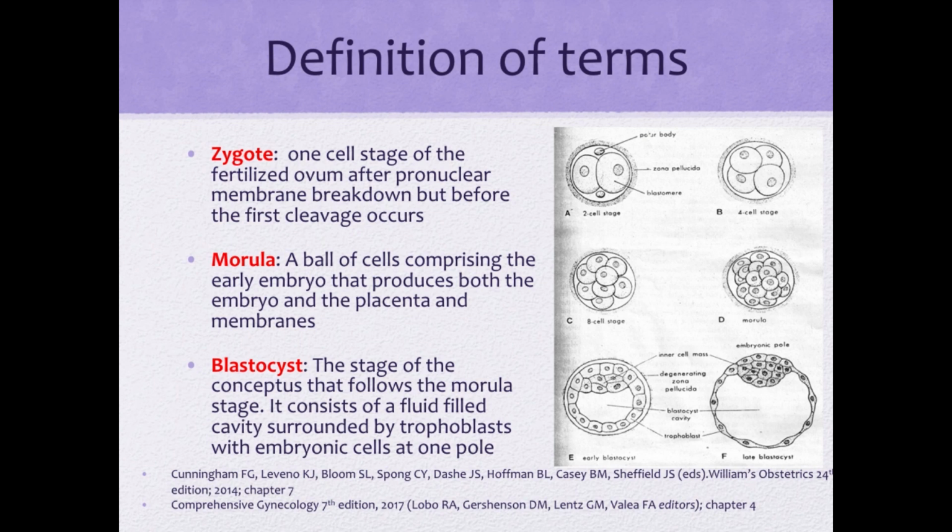The zygote is a one-cell stage of the fertilized ovum after pronuclear membrane breakdown but before the first cleavage occurs. Morula is a ball of cells comprising the early embryo that produces both the embryo and the placenta and membranes. Blastocyst is the stage of the conceptus that follows the morula stage. It consists of a fluid-filled cavity surrounded by trophoblasts with embryonic cells at one pole.